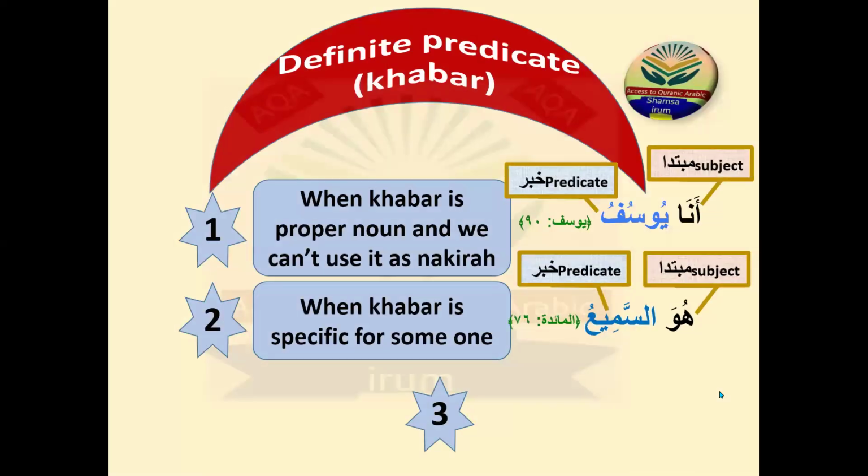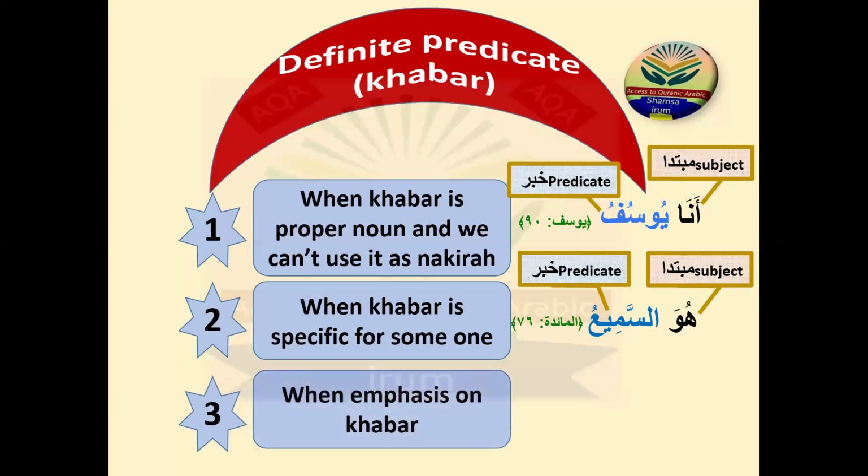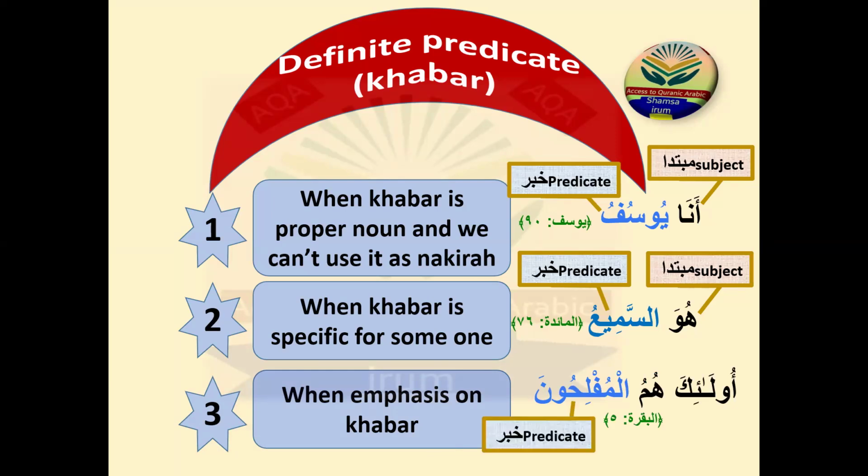Okay, now the third one, the last one. When we emphasize on the khabar in the translation, then the khabar can come as a marifa. And I will give you the example for it. Ulaika humul muflihun. Here I will just say that al muflihun is a khabar, to emphasize on the khabar, but I will not go into detail because you will learn it properly later on inshallah, because you can see that there are three words here.